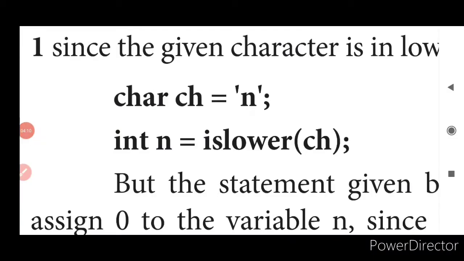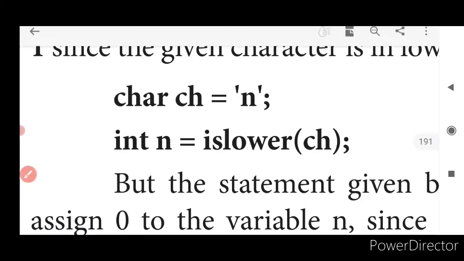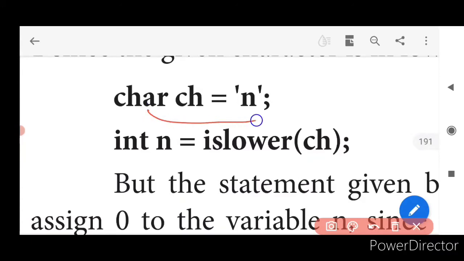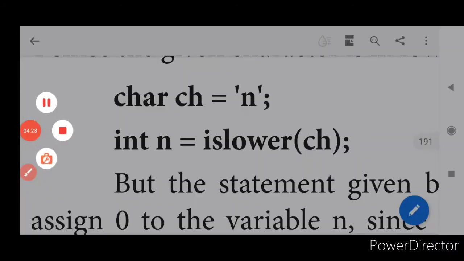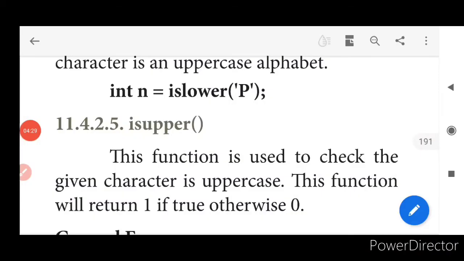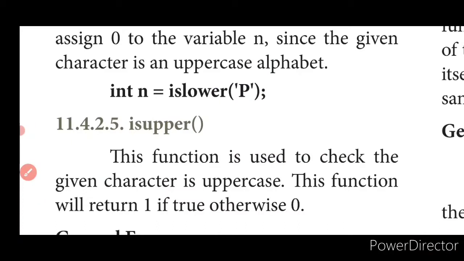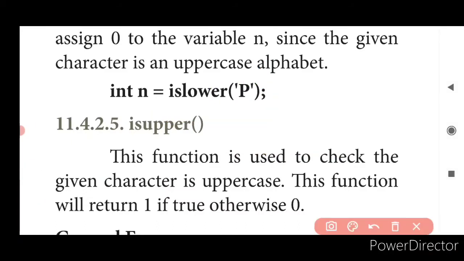Just listen to this code. char ch = 'n'. Yes, we have given an alphabet called n. Actually, it is a lowercase. In case it is a lowercase, it has to return a non-zero value. In case this is the statement that is actually given, what will happen? It will give you 0 because the value that is being given is P, which is capital.